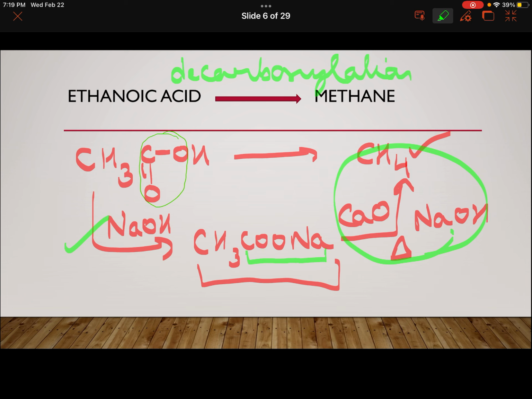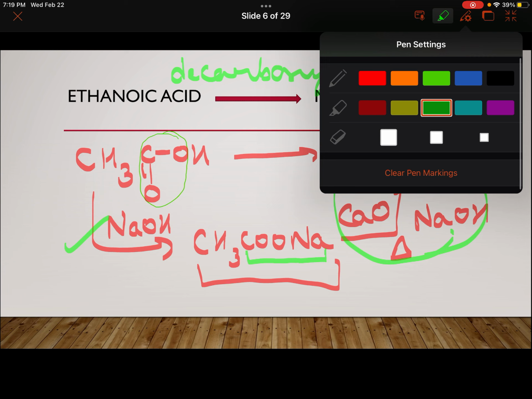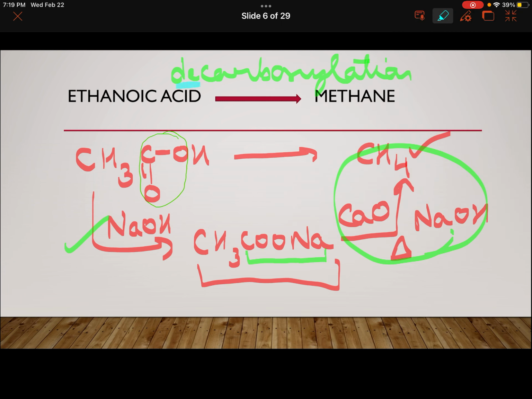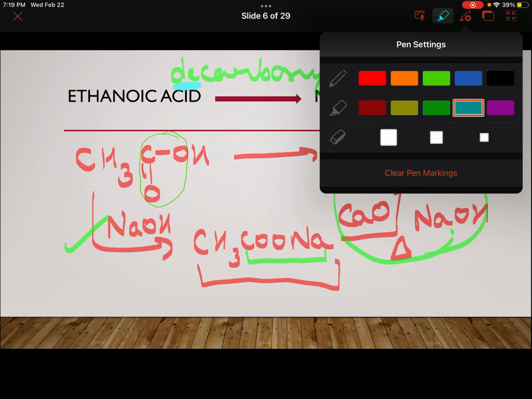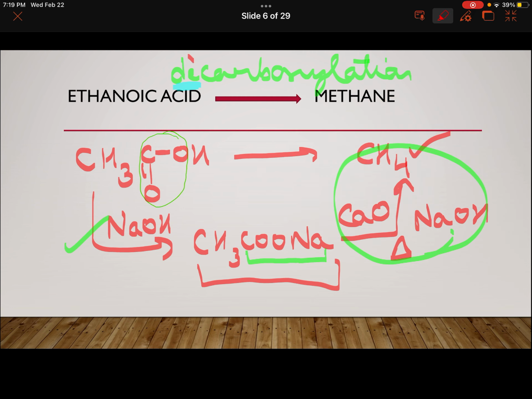Wherever you have this 'de' written, dehydration, decarboxylation, dehydrohalogenation, for example, that means removal of that particular molecule. So decarboxylation is removal of carbon dioxide.